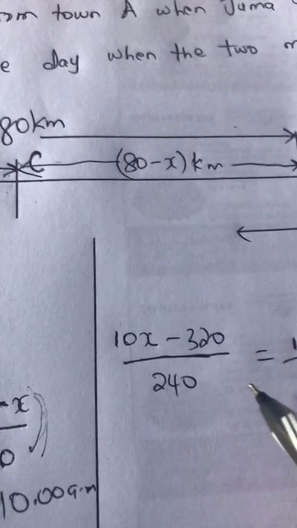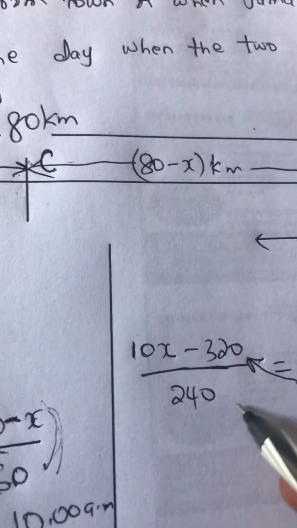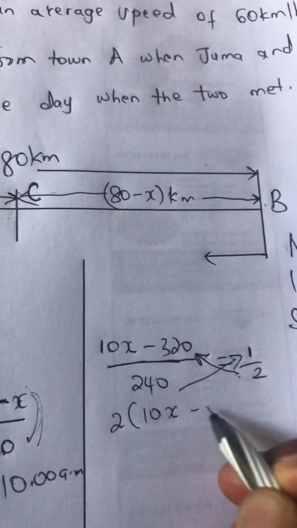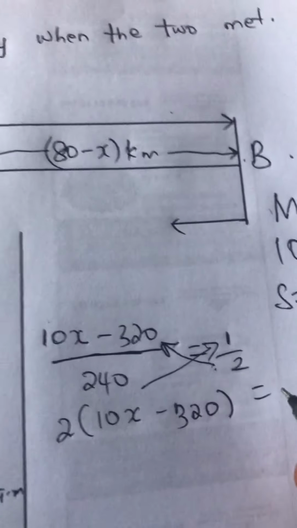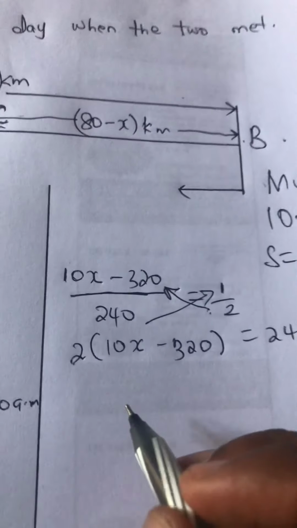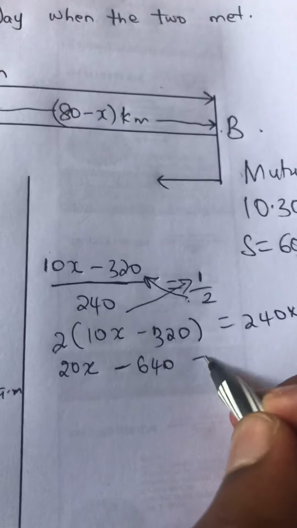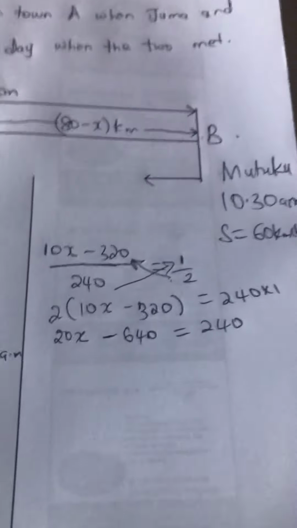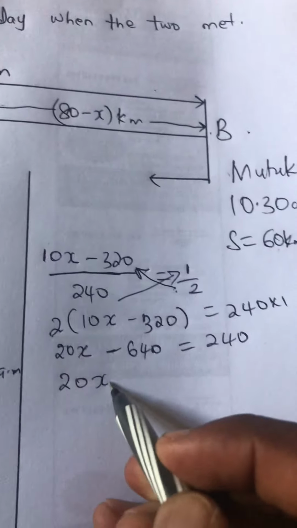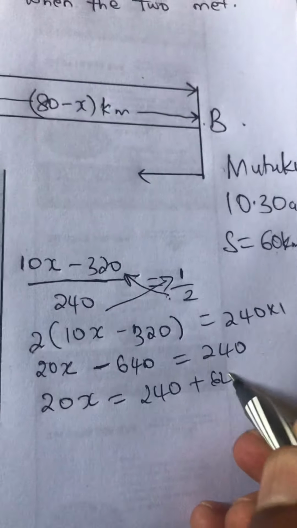Then, very simple. Peleka hii huku, let us cross multiply. Then peleka hii huku. So we shall have 2 into 10x minus 320 is equals to 240 times 1. Hapo sawa? 2 times 10x is 20x minus 320 times 2 is 640 is equals to 240, because 240 times 1 is 240. Then what happens? Tutapeleka hii huku. So 20x, we are collecting like terms, is equals to, juu ni negative, ikivuka sign inakuwa positive, 240 plus 640.